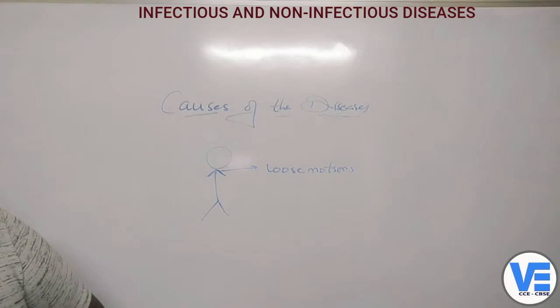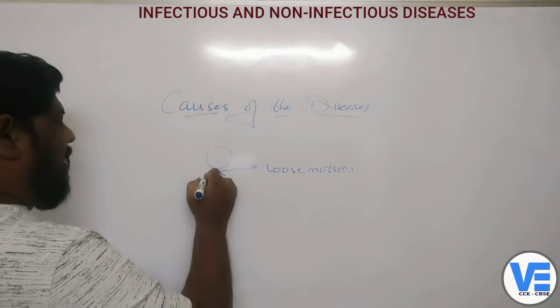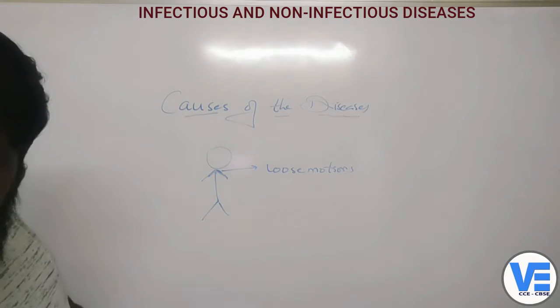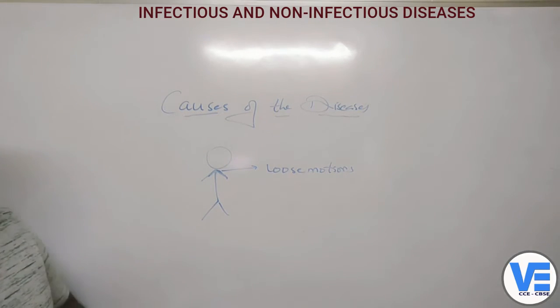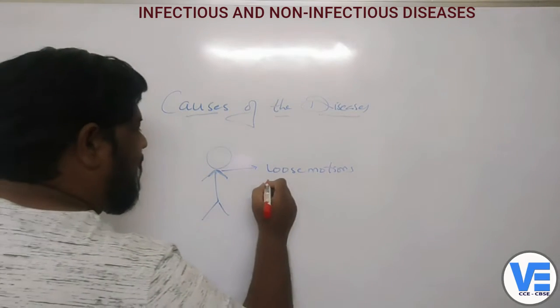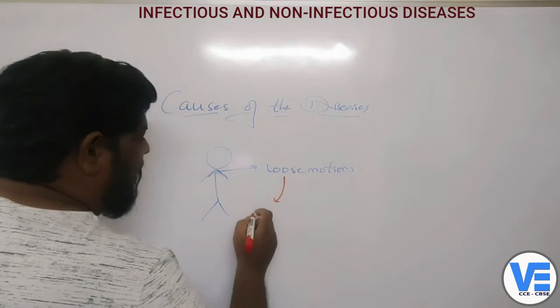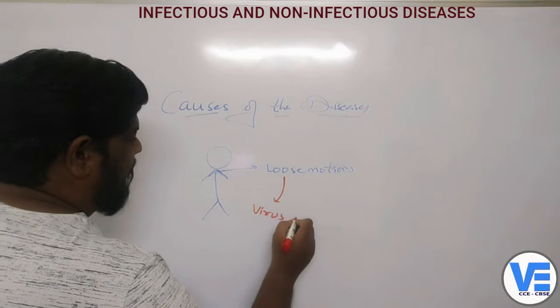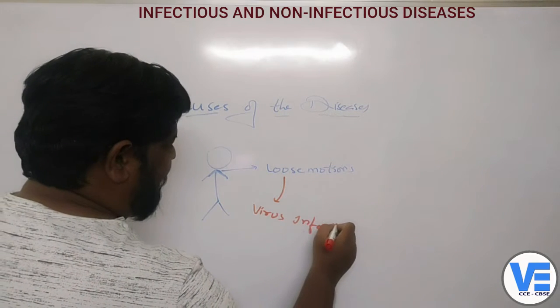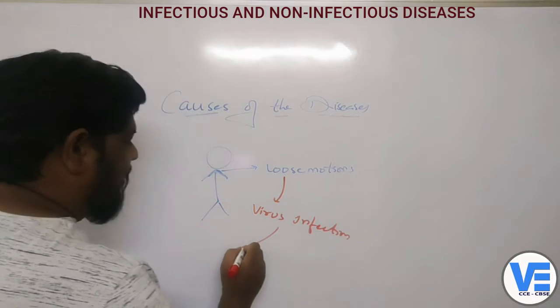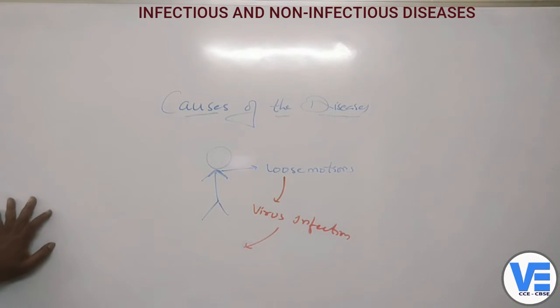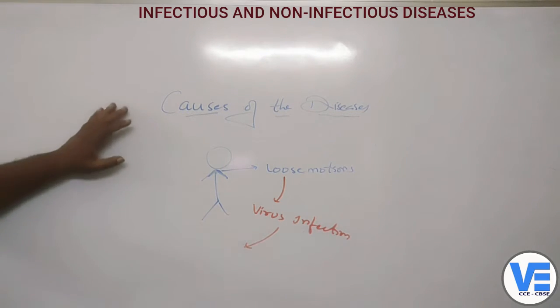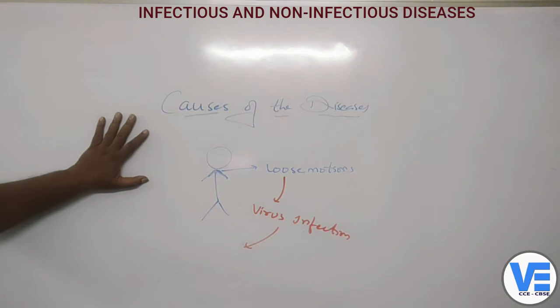So now we will have our own conclusions. What will we conclude? There are chances that we may say the baby is suffering from loose motions because of a virus infection. Because there is an infection of the virus, maybe that is the reason the baby is suffering from this particular problem.